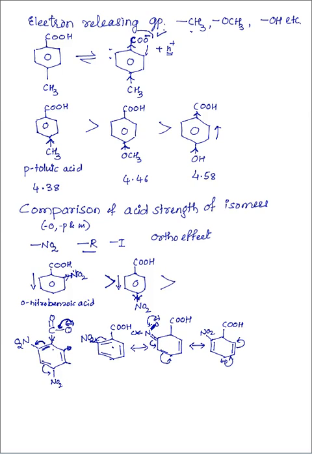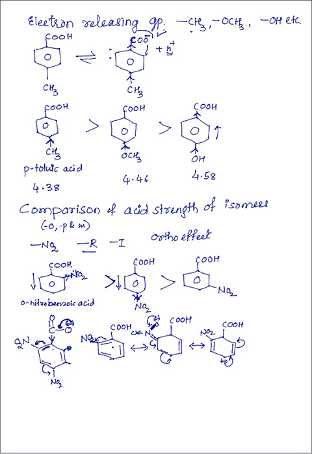So next one is the meta. Here meta doesn't show any minus R effect, but it shows only the minus I effect, so the acidic strength of metanitrobenzoic acid is less.